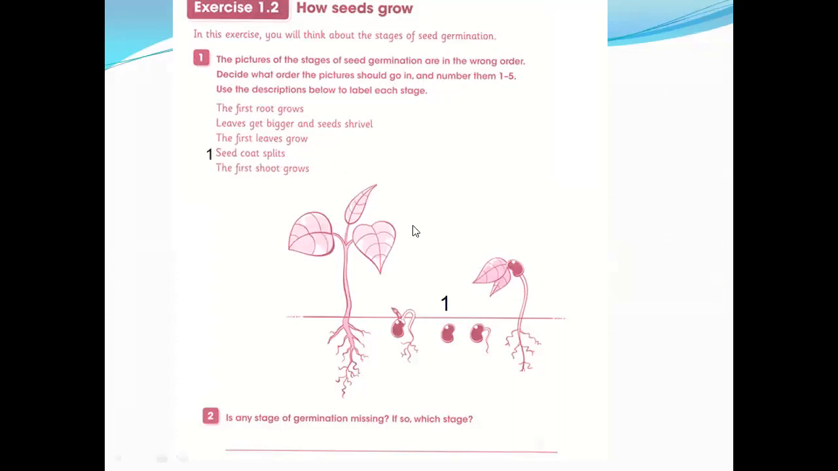Then number 2, the first root grows. You can see the first root growing from here. Then the third step, the first shoot grows. This one, the small one. And the fourth, the first leaf grows. And at the last, the leaves get bigger and the seed shrivels. This one you can see here. Now the seed coat has spread out, finished. It has fallen off. Now you can see a new plant.